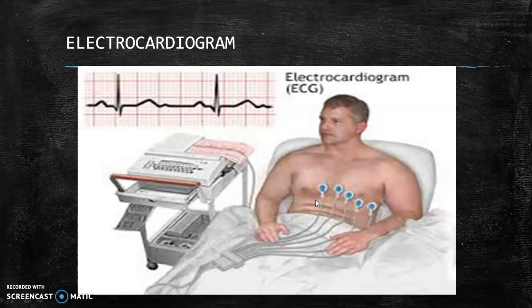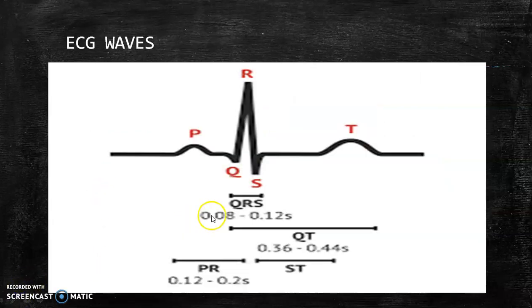Here the signals are shown as waves, and it is attached to a computer monitor, and we get a wave pattern in a grid, the ECG grid. That is known as the ECG wave. You can take out the print. In a conventional 12 lead ECG, 10 electrodes are placed on the patient's limbs and on the surface of the chest, and the overall magnitude of the heart's electrical potential is then measured from 12 different angles.